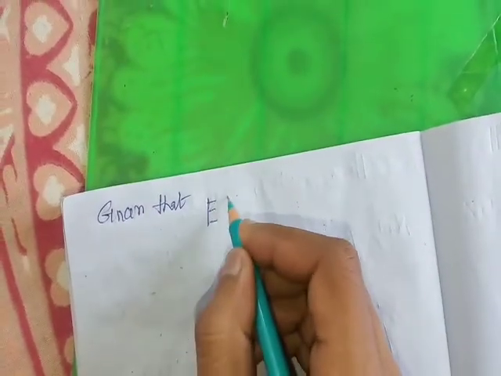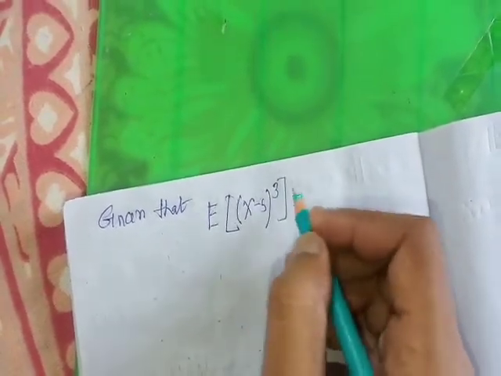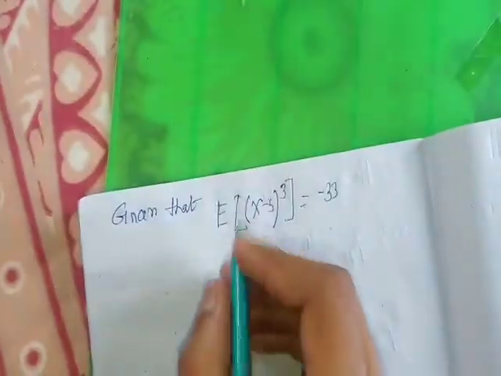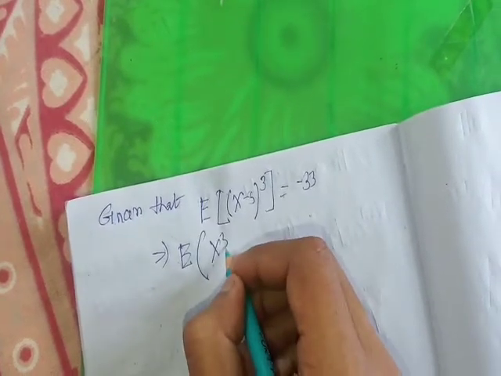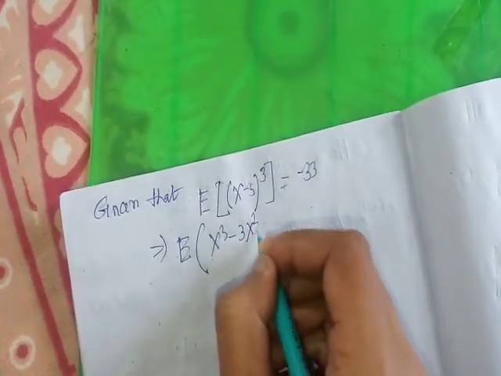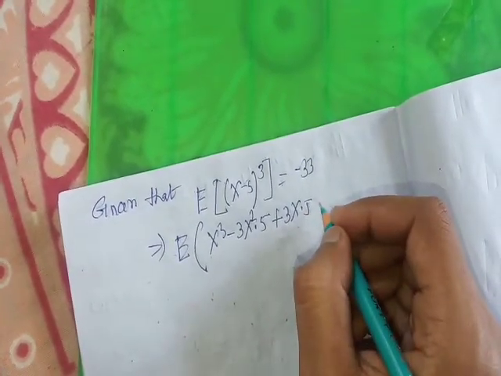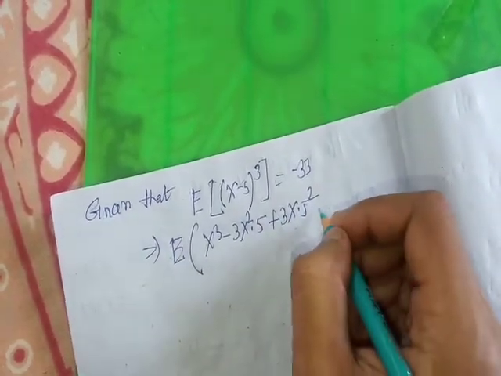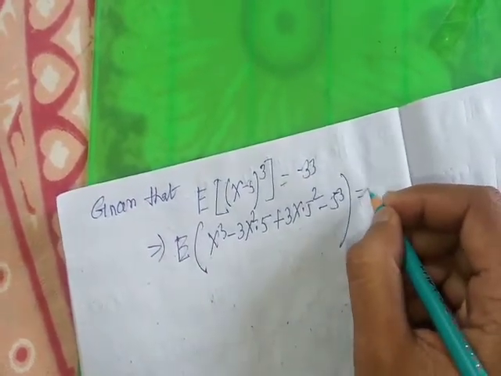Expectation of x minus 5 whole cube means x cube minus 3x square into 5 plus 3x into 5 square minus 5 cube equal to minus 33.